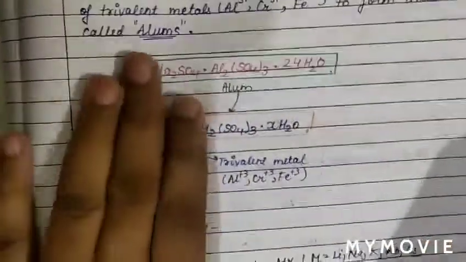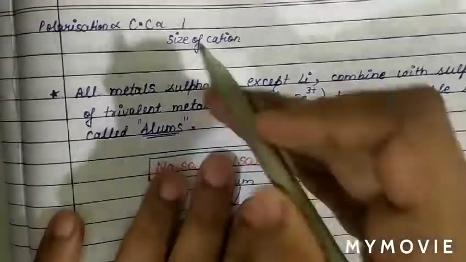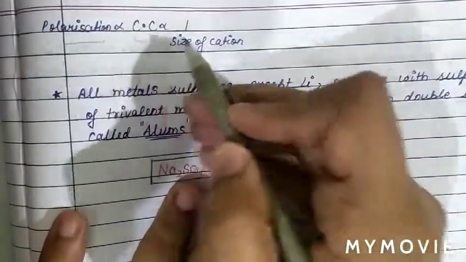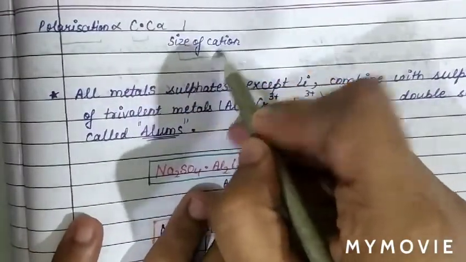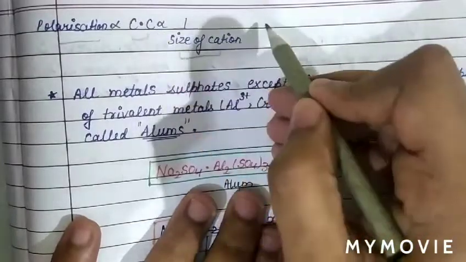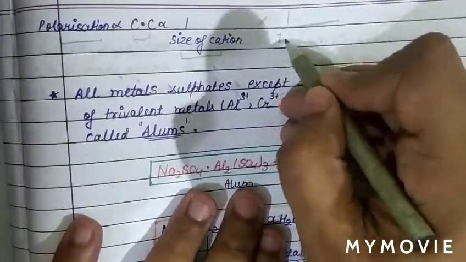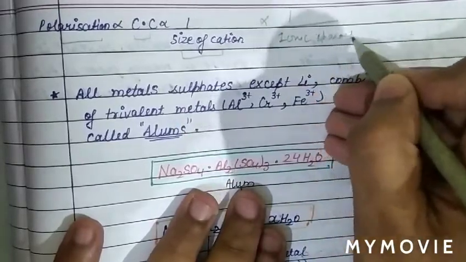We can note the relation. Polarizing power is proportional to covalent character, and covalent character is inversely proportional to size of cation. Also, covalent character is inversely proportional to ionic character.